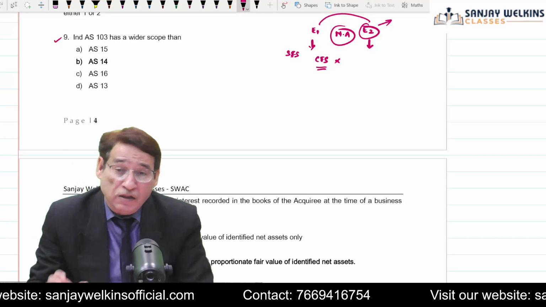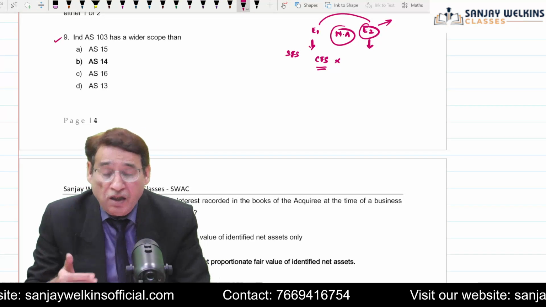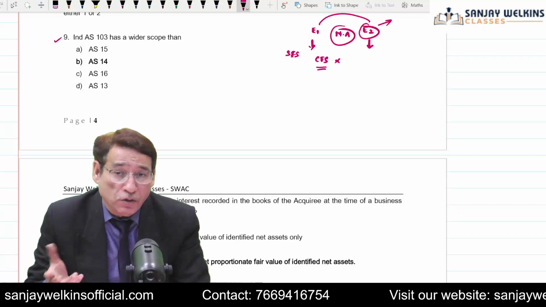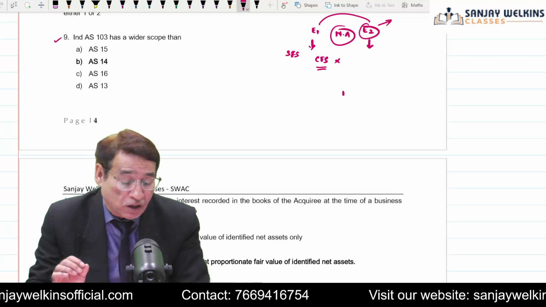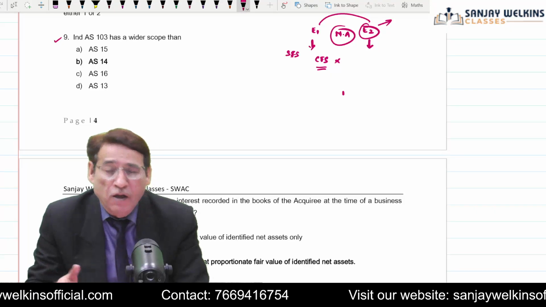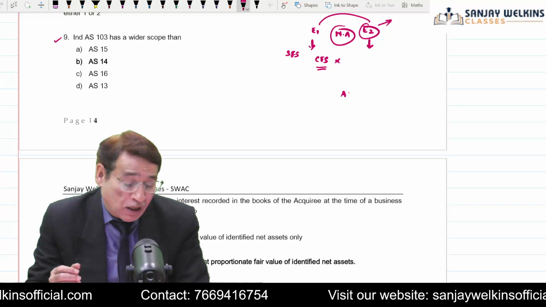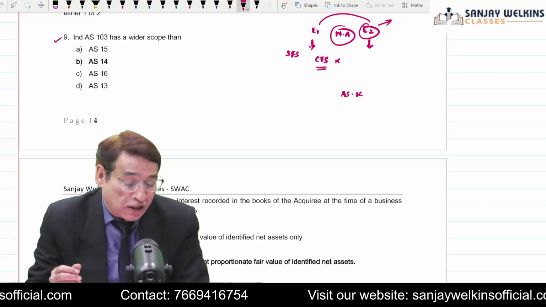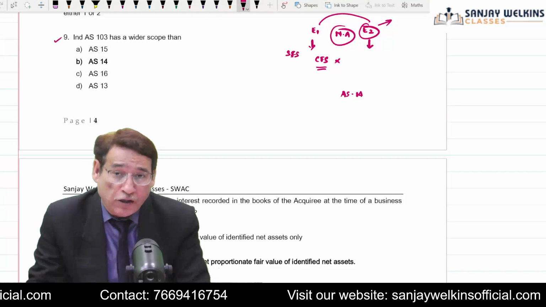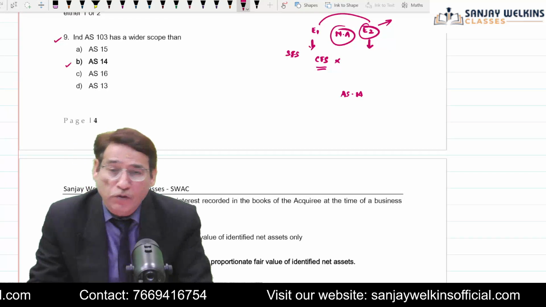Now in this case, it is written Ind AS 103 has a wider scope. First of all, you need to know that Ind AS 103 is corresponding to AS 14. It is corresponding to AS 14, and quite obviously Ind AS 103 has a much wider scope. So that is why your answer will be this one.